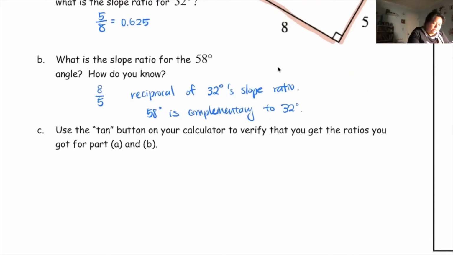This is why I say you want to use a calculator. You do want to change this 8 over 5 to a decimal. So 8 over 5 is 1.6. Okay, so now you want to use your scientific calculator. You want to punch in tangent of 32 degrees, and you want to punch in tangent of 58 degrees.